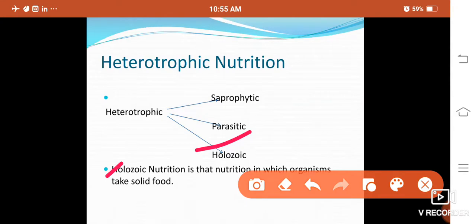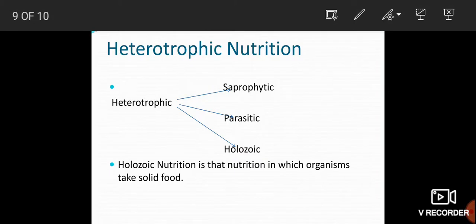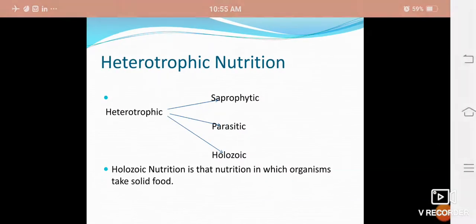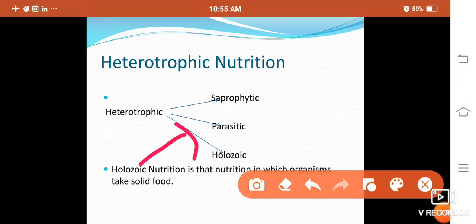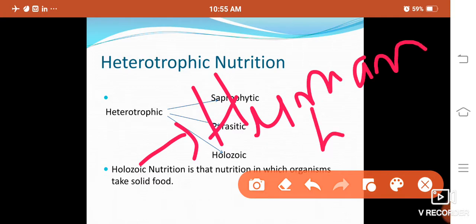In holozoic nutrition, an organism takes solid food. For example, an example of holozoic nutrition is the human being. As we all know, in different meals, whether it is breakfast or lunch or dinner, we take solid food like chapatis and rice, which are solid in nature.